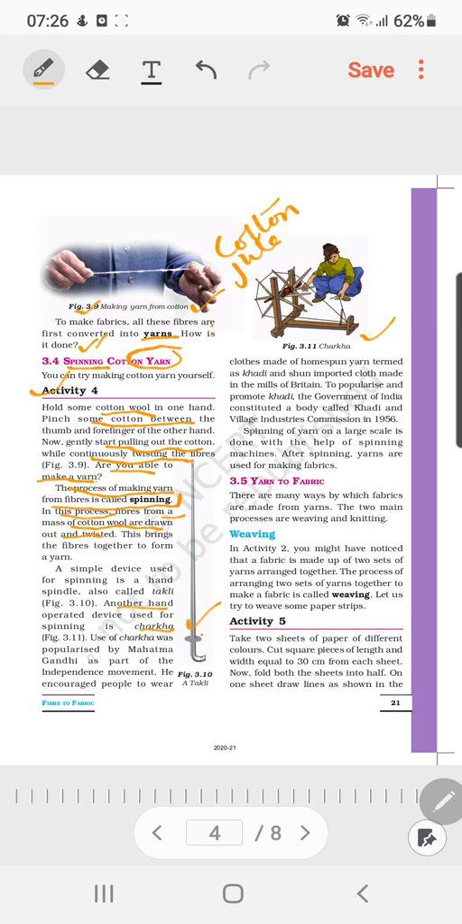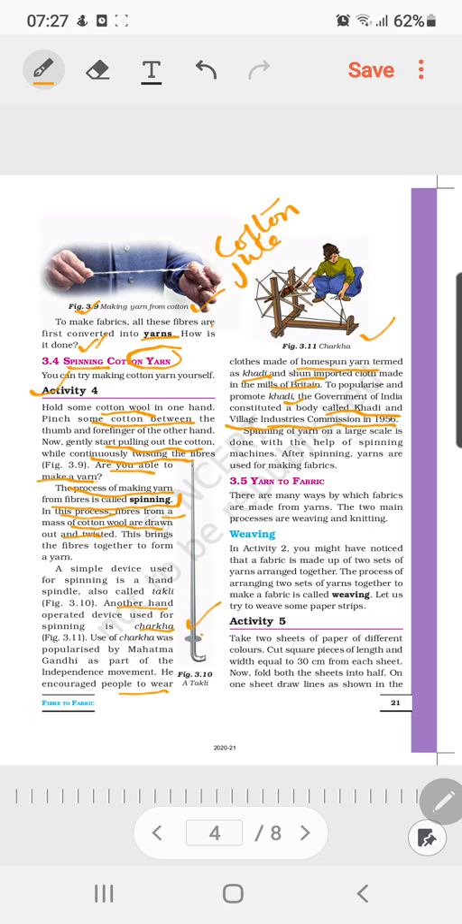The use of the charkha was popularized by Mahatma Gandhi as a part of the independence movement, and he encouraged people to wear cloth made of homespun yarn termed khadi, and to shun imported cloth made in the mills of Britain. To popularize and promote Khadi, the Government of India constituted a body known as the Khadi and Village Industries Commission in 1956. This is one of the factual pieces of information given in your book that you can keep in mind and write down in your notebook.